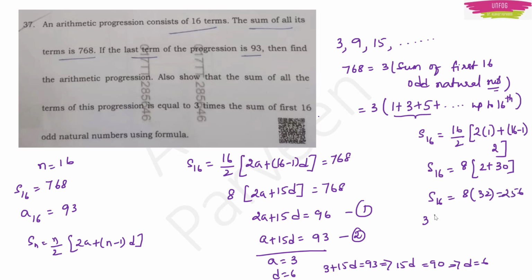Now I have to multiply 3 with this S16. Then I should get 768, right? So 3 into 256 will give me 768. Hence proved that this 768 is equal to 3 times the sum of the first 16 odd natural numbers. Okay, because this was a 4 mark question, they have asked 2 questions. This is a tough question and this is the most expected question also.